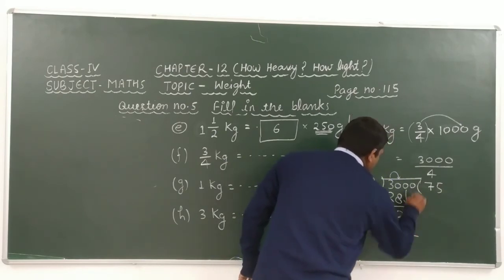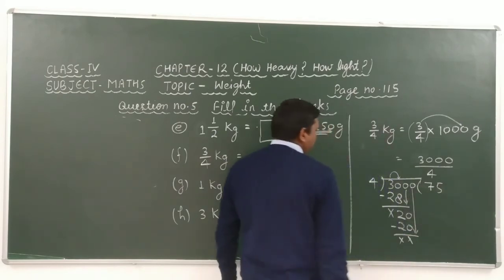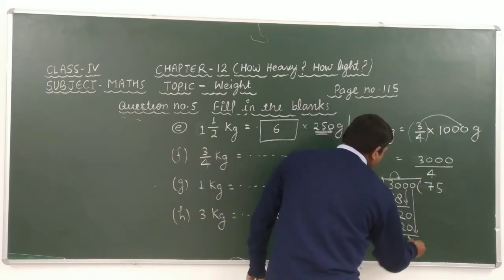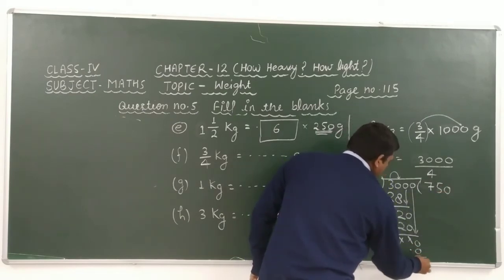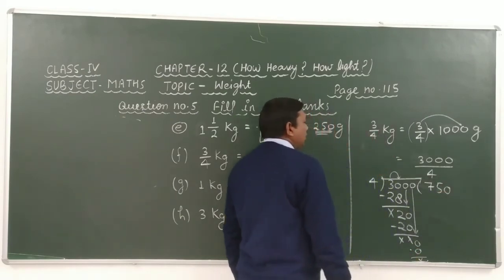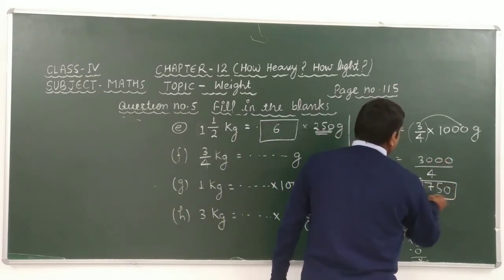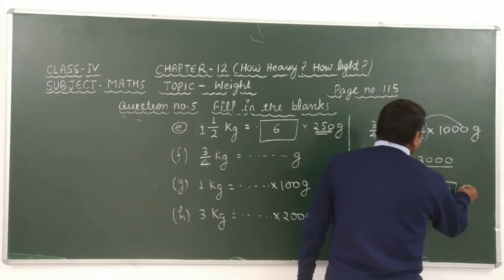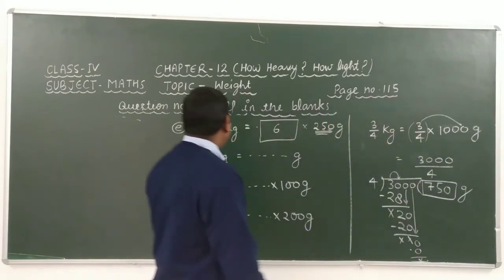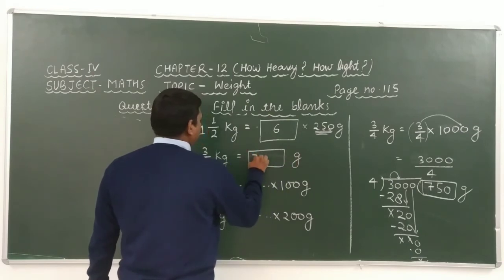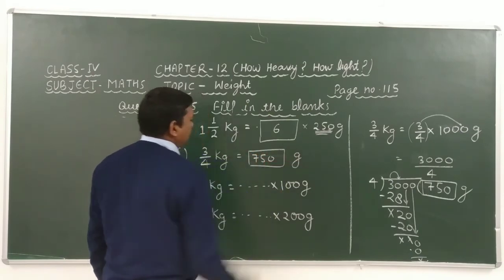After subtracting this, we get cancel out. Here we have to take 0. 4 × 0 is 0. After subtracting this, we get 0. It means that cancel out. After solving these, we get 750 gram. Then here we can write 750 gram.